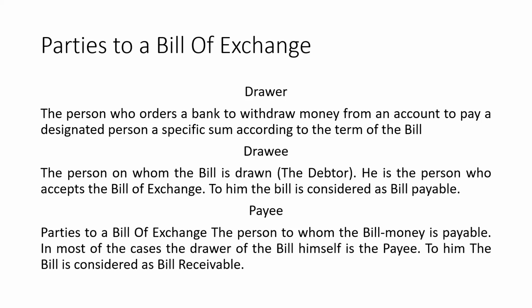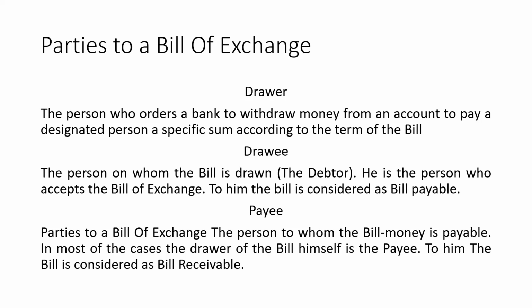Now if she has drawn the bill on me, and I say mention the name of the bank, the name of the bank can also be mentioned.